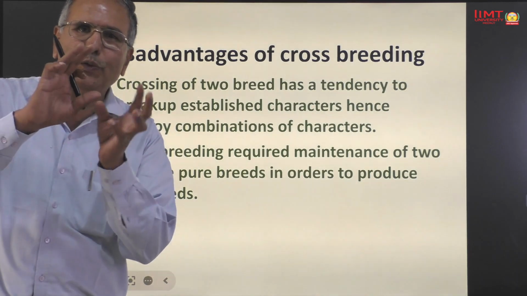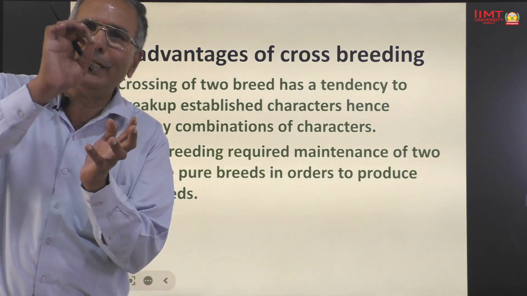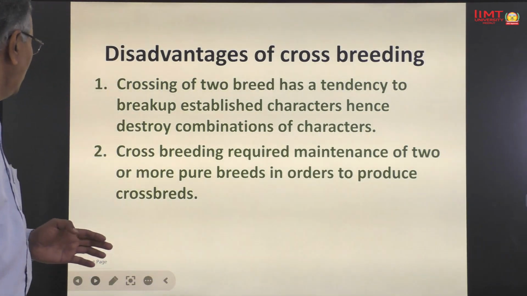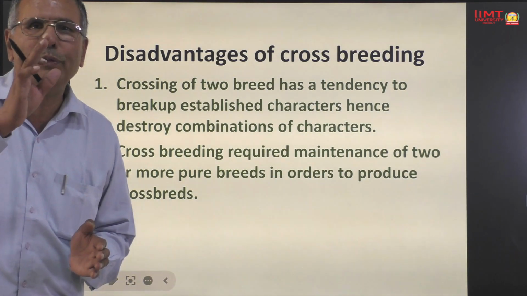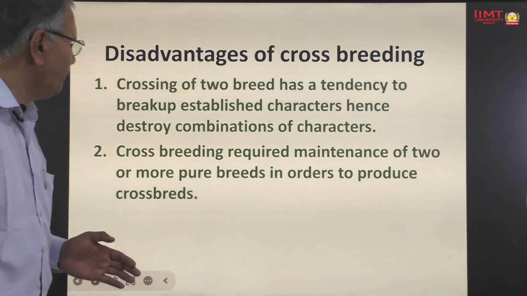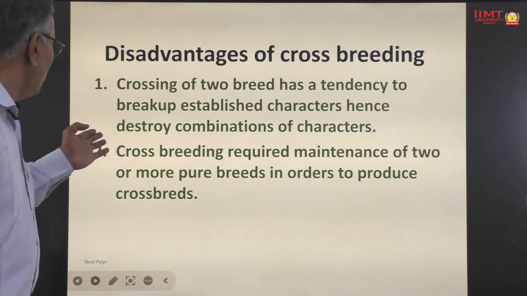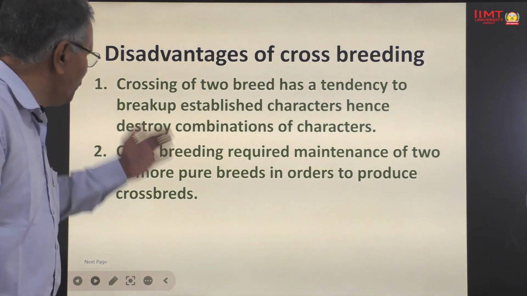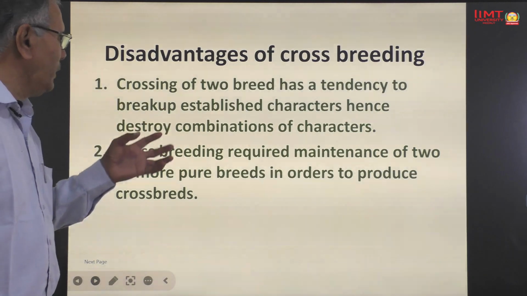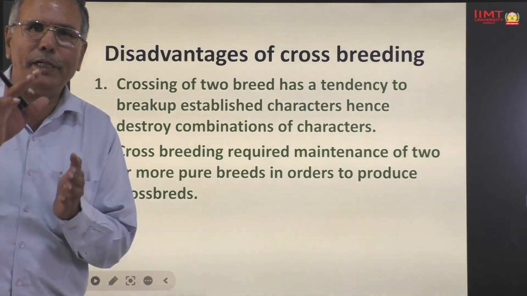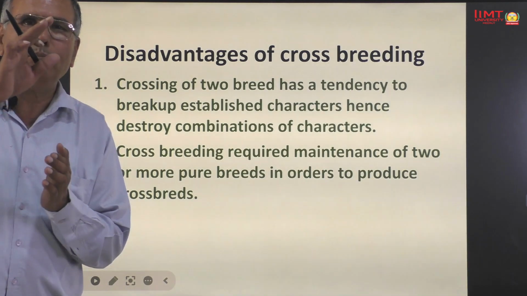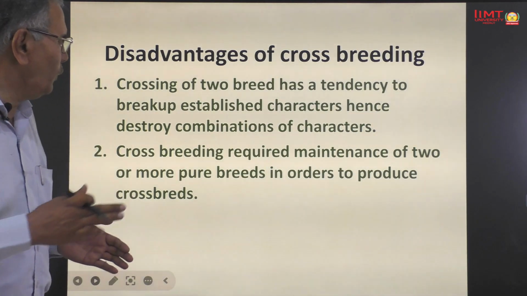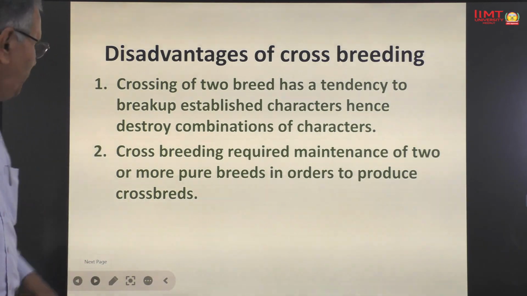Number 2, cross breeding requires maintenance of 2 or more pure breeds in order to produce crossbreds.